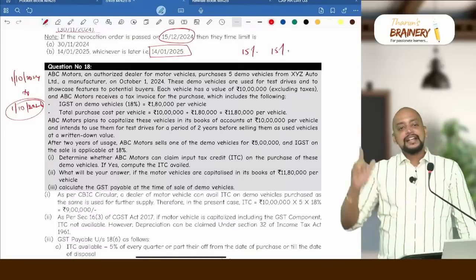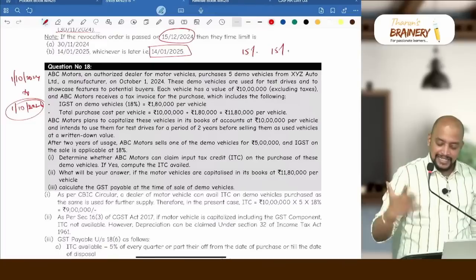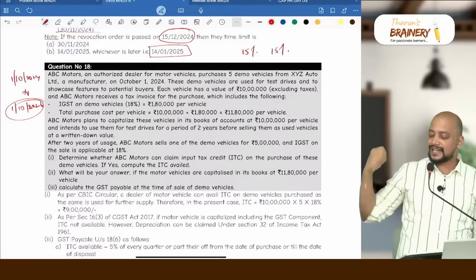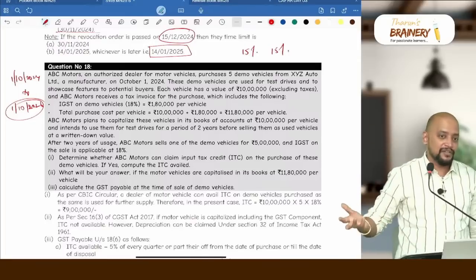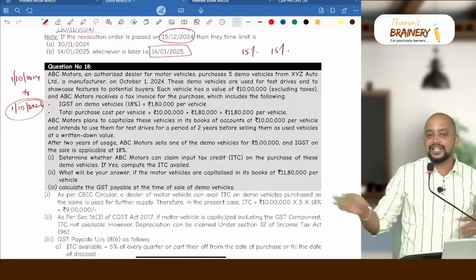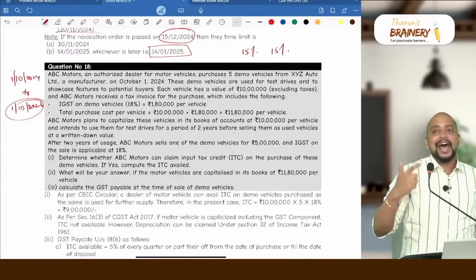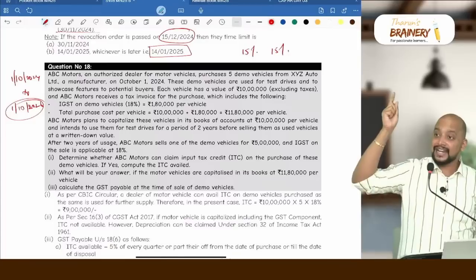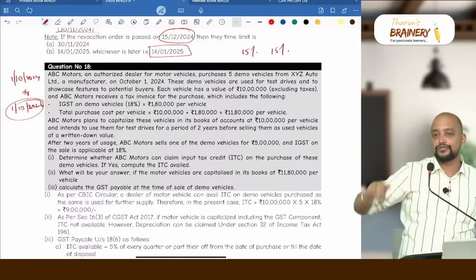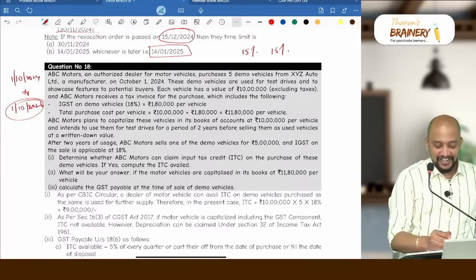Is it clear? Sale price minus depreciable value, sale price will be 5 lakhs and depreciable value will be 8,52,550. So as the sale price is less than the depreciable value, we don't have to pay any GST on that, if at all ITC has not been taken, and we have capitalized at full value. Is it clear? So they can connect this with notification 8 of 2018. So if they are nut and crack and all, they will ask.